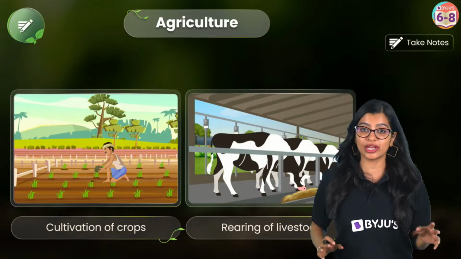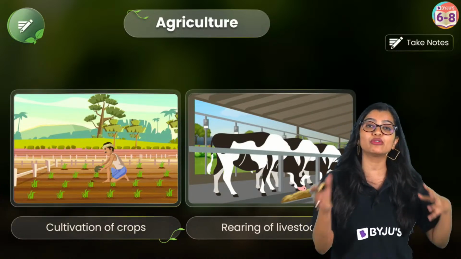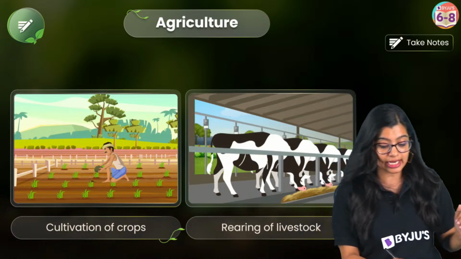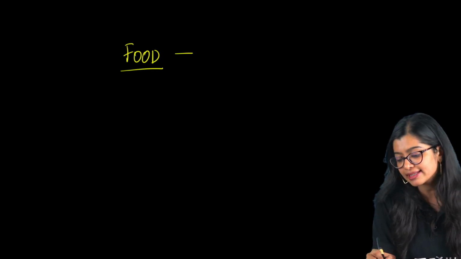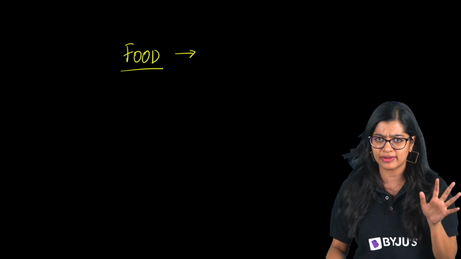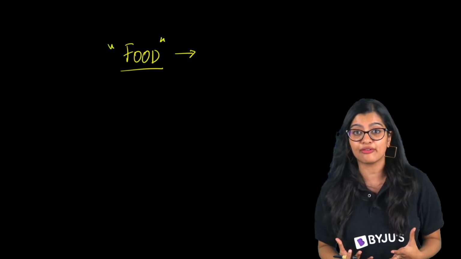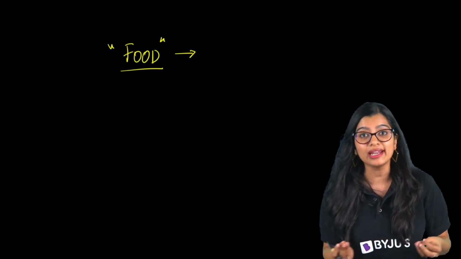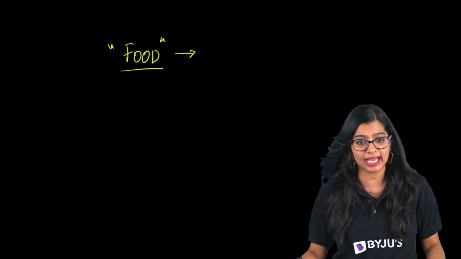So now, of course, we're looking at the chapter crop production and management. Yes. So when you talk about crop production and management, on a large scale, we are talking about food. Now, simply, if I ask you why should we learn about this, what is the need behind this chapter? Food is, of course, necessary for all of us, right? Because we need food in order to fuel our body and carry out our day-to-day activities.